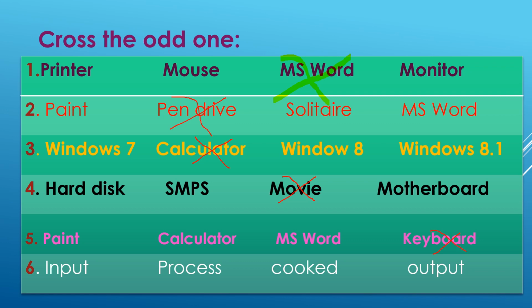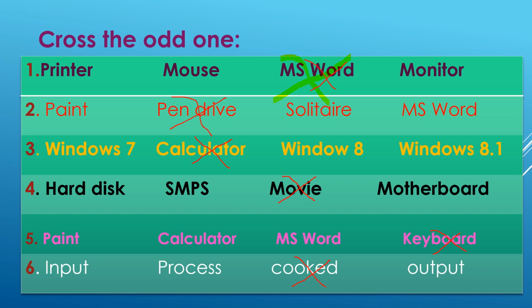The next is input, process, cooked and output. In this, there are three types of devices name given: input device, processing device and output device. But the cooked is the odd one. So I am cutting this cooked. So you can easily see the odd one.